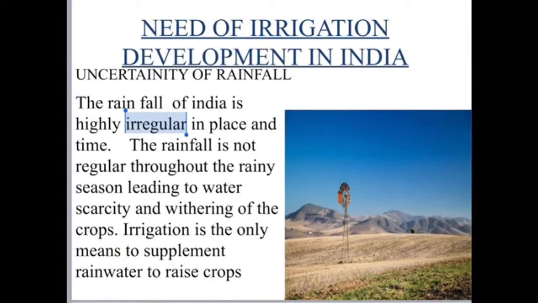What is the need of irrigation in India? Children, as I have already said, 65% of the population is directly or indirectly dependent on agriculture, and we all know that water is a natural resource, no doubt, but water is available in the form of rainfall, right, and it is supplied to the agriculture field naturally, but rainfall is not available throughout the year.